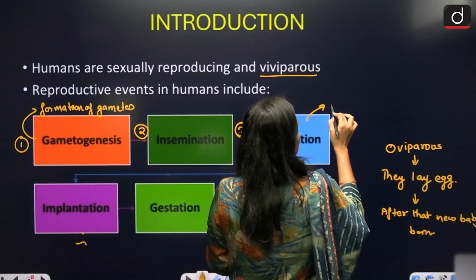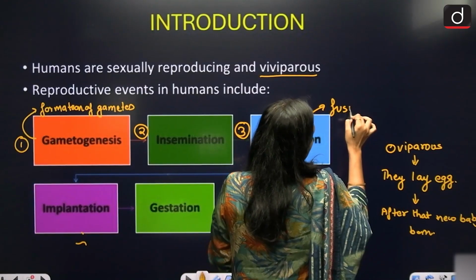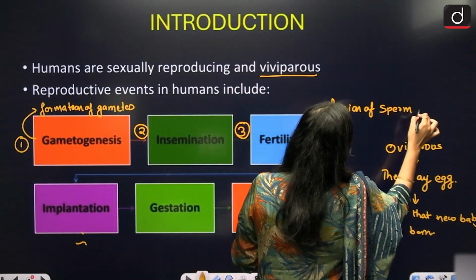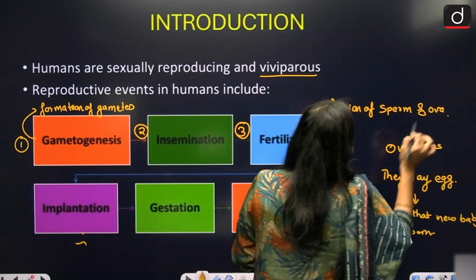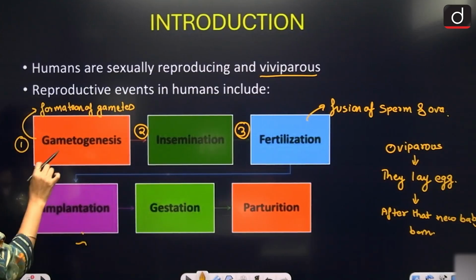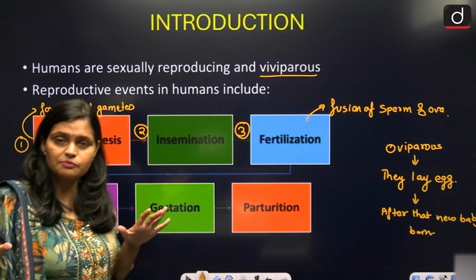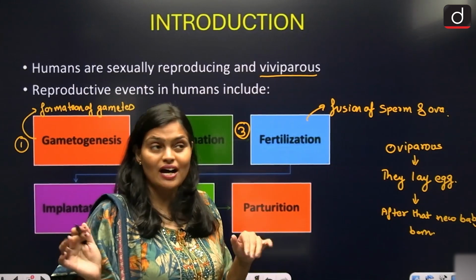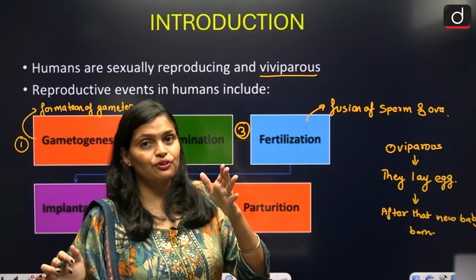What is fertilization? Fusion of sperm and ova. Once the fusion takes place, what will you get? You will get a zygote. So after fertilization, the zygote forms.